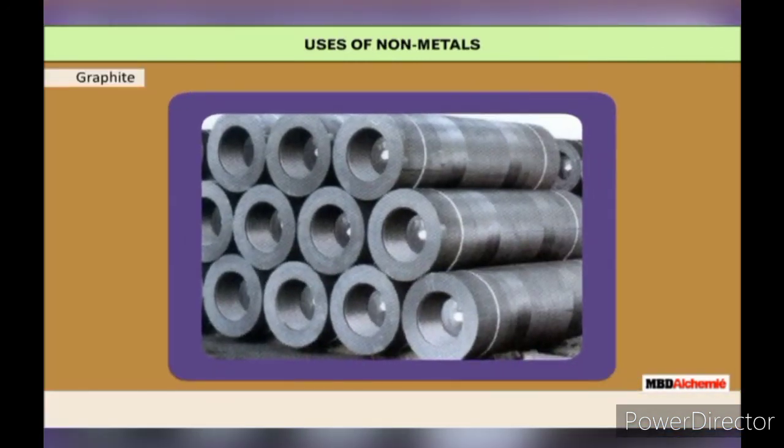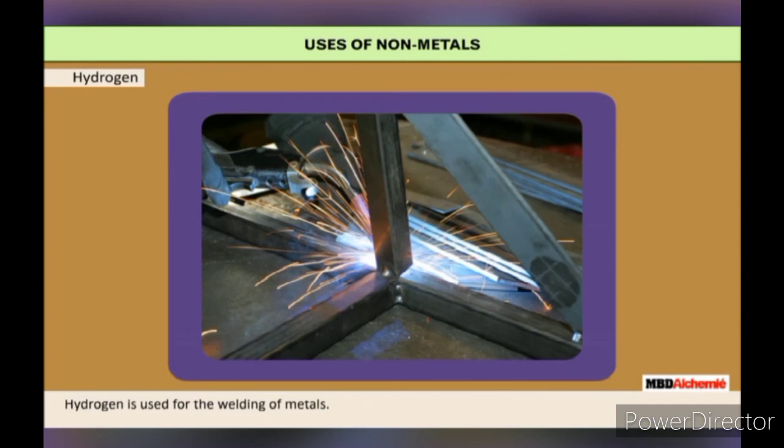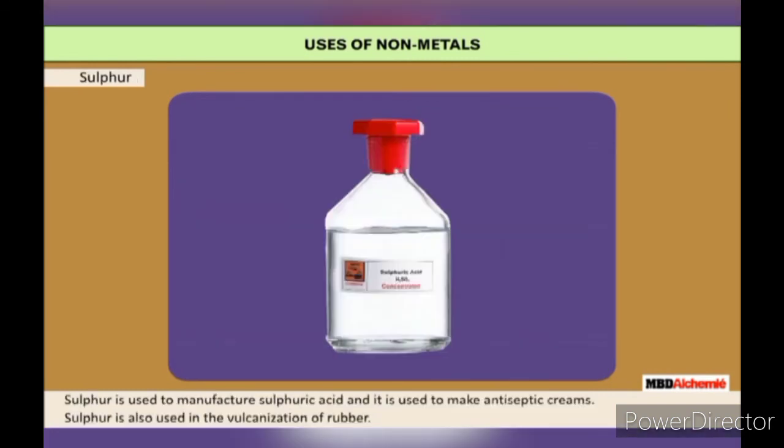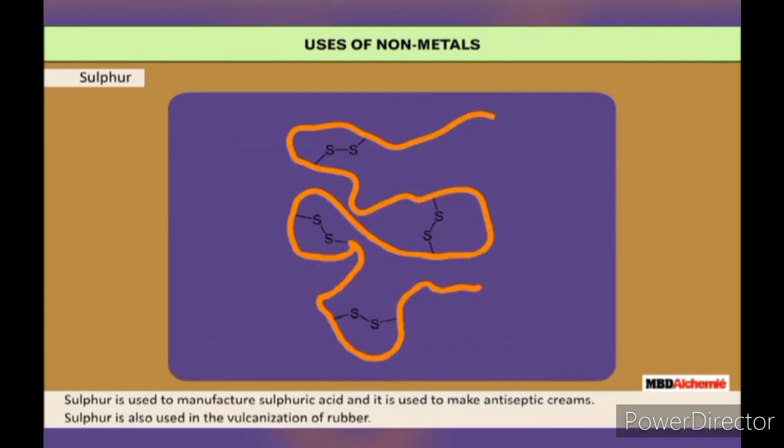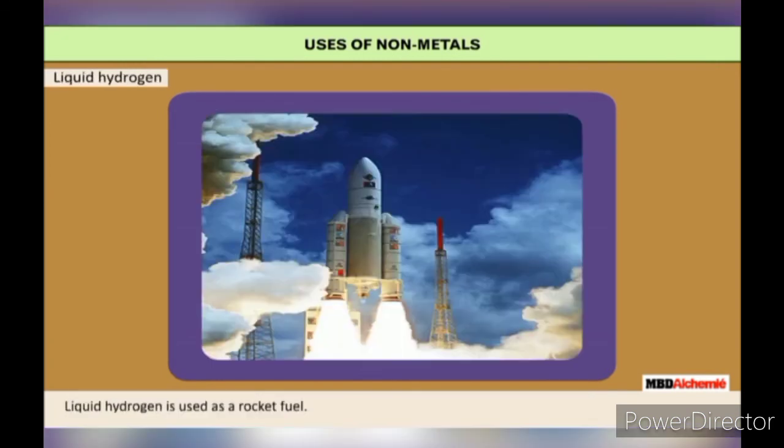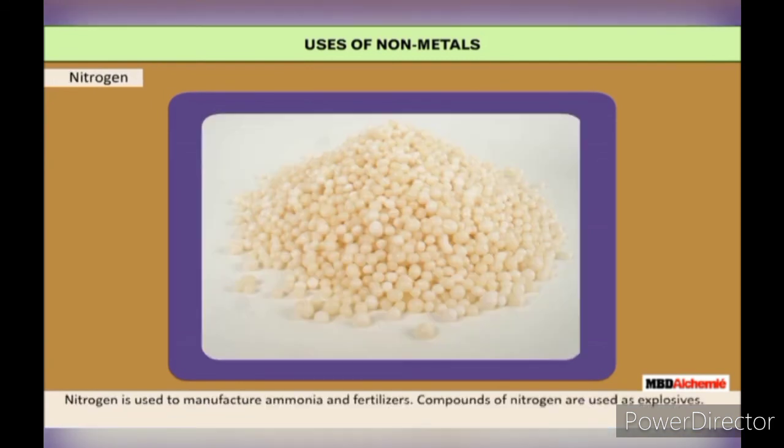Uses of non-metals. A non-metal such as graphite is used in electrodes. Hydrogen is used for the welding of metals. Sulfur is used to manufacture sulfuric acid and it is used to make antiseptic creams. Sulfur is also used in the vulcanization of rubber. Liquid hydrogen is used as a rocket fuel.